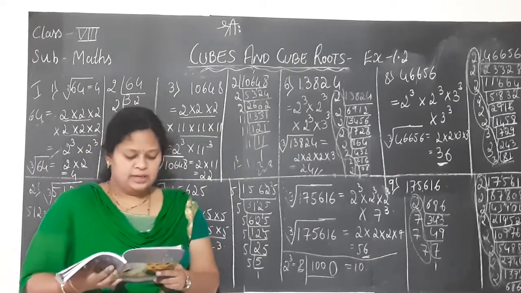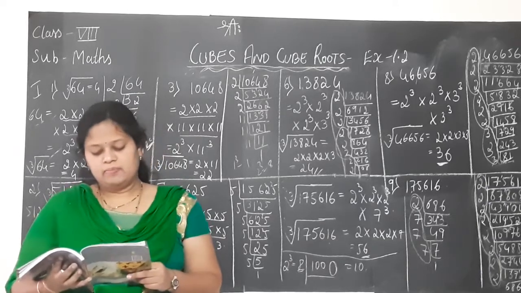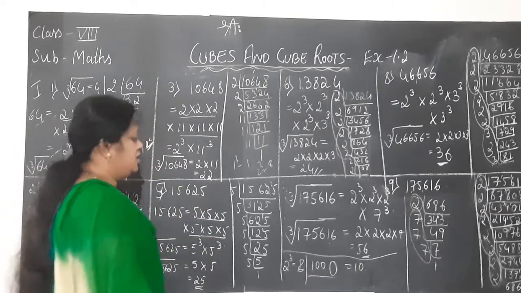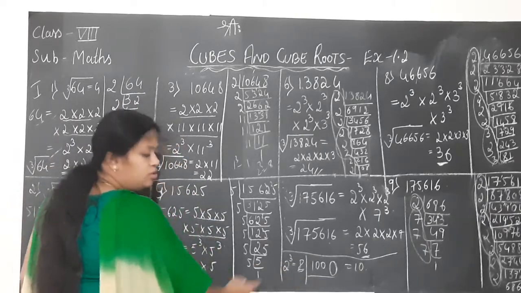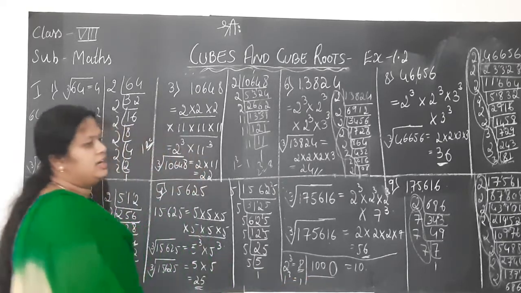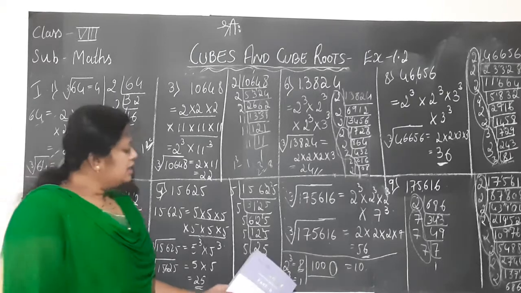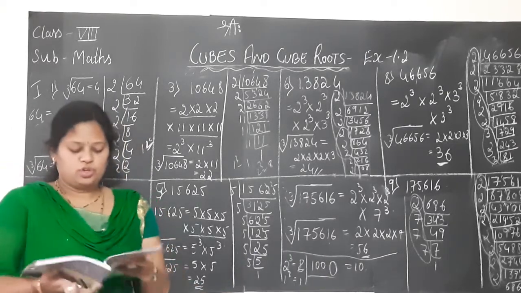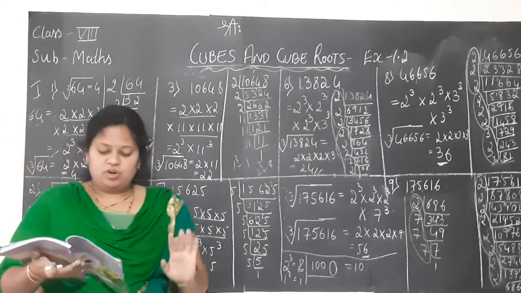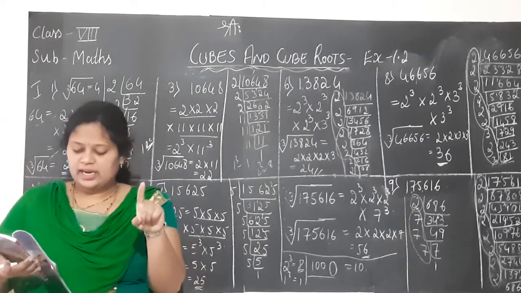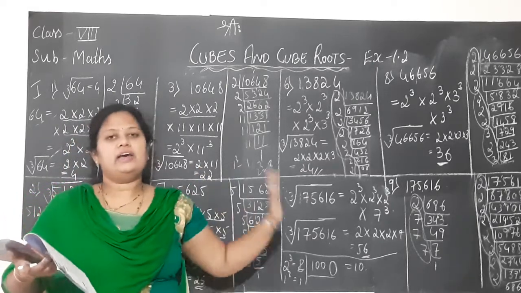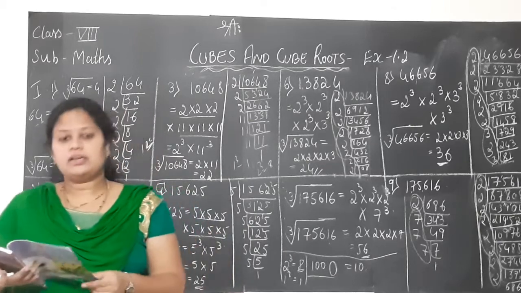Seventh, the last one, the cube of a single digit number may be a single digit number. Yes. Say 2 cube is 8. 2 is single digit, 8 is single digit. Similarly 1 cube is again 1. Like this, it depends, children. It is correct. So in this true or false, only the second and seventh statements are true, the rest are all false. Why? I have explained to you. So please put it in your class work.